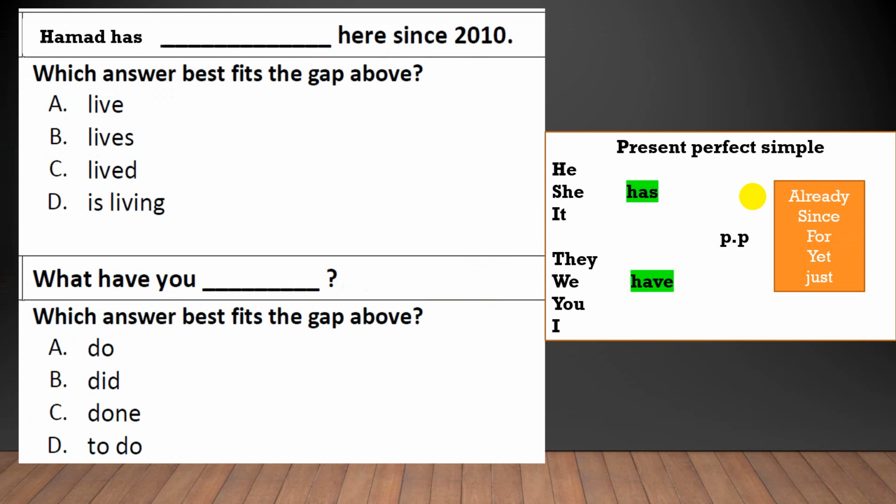Move on to talk about present perfect here. Hamad has since 2010. Which answer? Has have left. So the past participle is the verb 3. Do you remember the column in the table in your book? I told you to study this one. Do you remember that? Okay, I trust you. So left. Move on to the second one. What have you? What's the answer? Fit the gap. Which is the suitable one? What have you done? The past participle of the verb do is done. Okay,